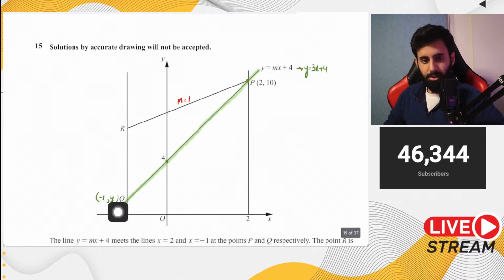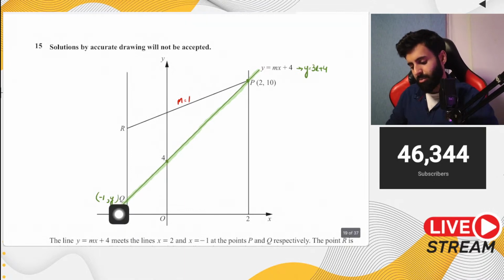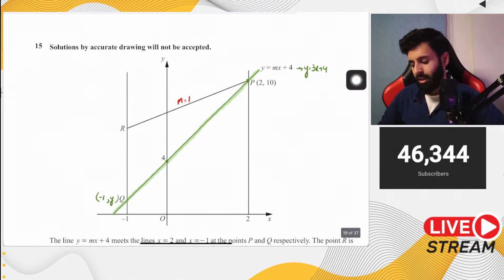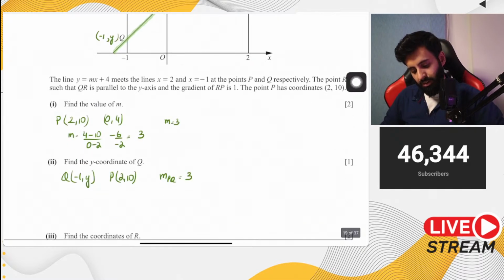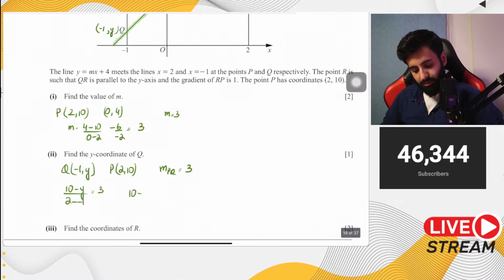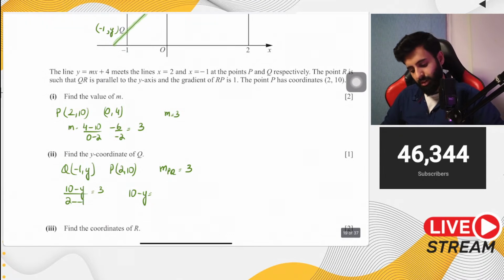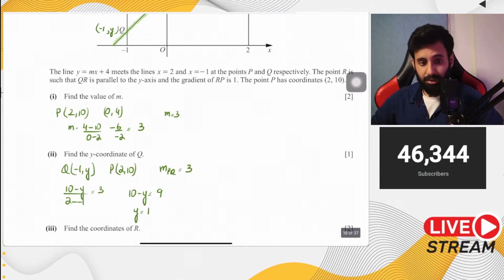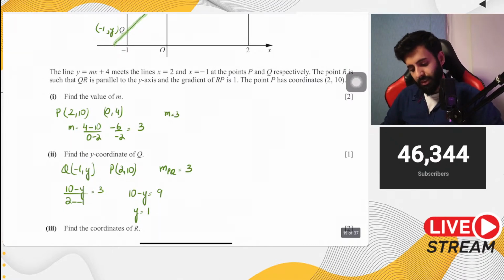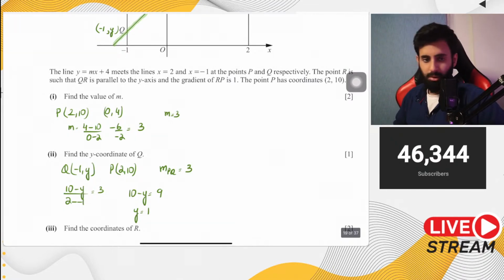Q, let's call this point y. So Q and P are collinear, so they'll give us the same gradient, and the gradient is 3. So let's find the gradient: 10 minus y over 2 minus minus 1, and let's equate it to 3. 2 minus minus 1 is 3, and 3 into 3 will be 9. So y is equal to 10 minus 9, which means y is equal to 1. And there you go, that is the y coordinate of Q, which is equal to 1.